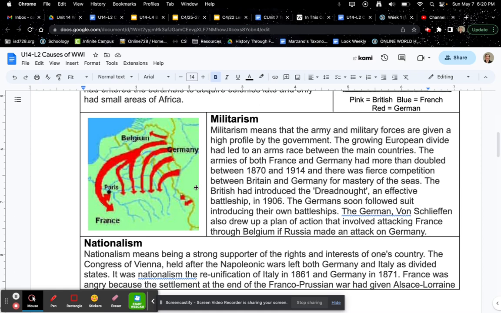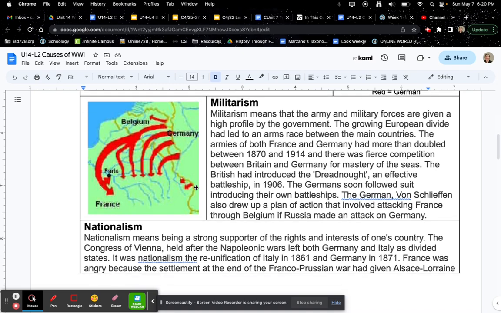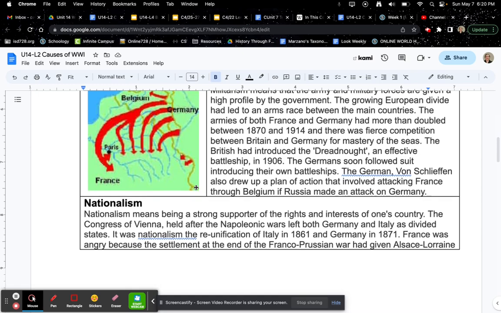Militarism. Militarism means that the army and military forces are given a high profile by the government. The growing European divide had led to an arms race between the main countries. The armies of both France and Germany had more than doubled between 1870 and 1914, and there was a fierce competition between Britain and Germany for mastery of the seas. The British had introduced the dreadnought, an effective battleship, in 1906. The Germans soon followed suit, introducing their own battleships. The German von Schlieffen also drew up a plan of action that involved attacking France through Belgium if Russia made an attack on Germany.